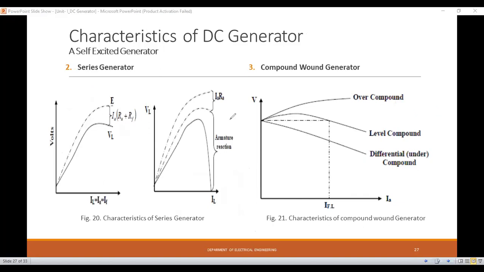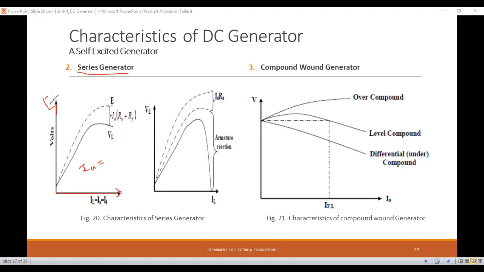The second type of DC generator is the series generator and its characteristics. Do you know that in case of the DC series generator, the armature current Ia is equal to the series field current Isc, which is equal to the load current IL? That means IL equals Ia. So we plot all these currents on the x-axis, and on the y-axis we plot the induced EMF in volts.